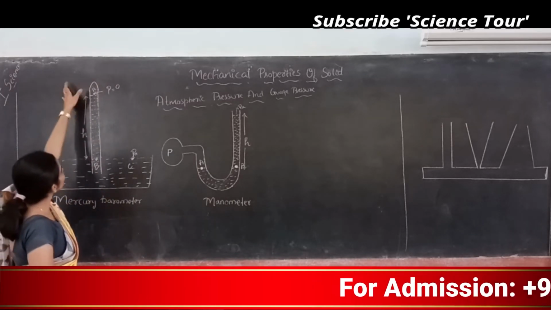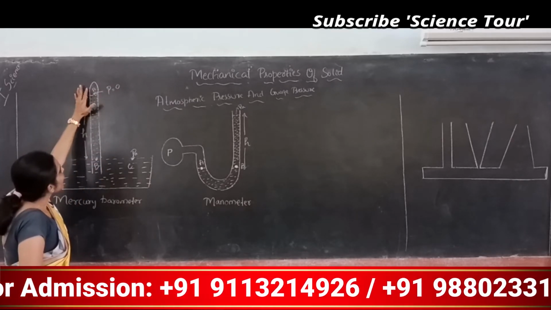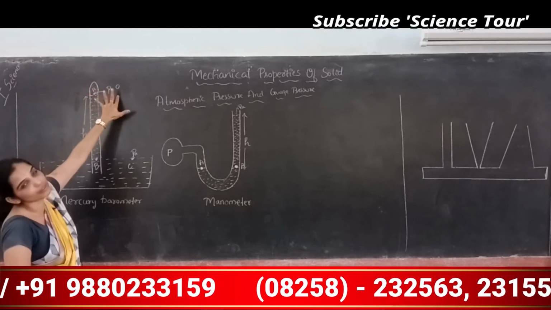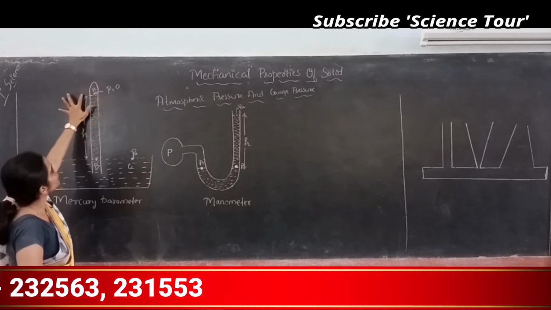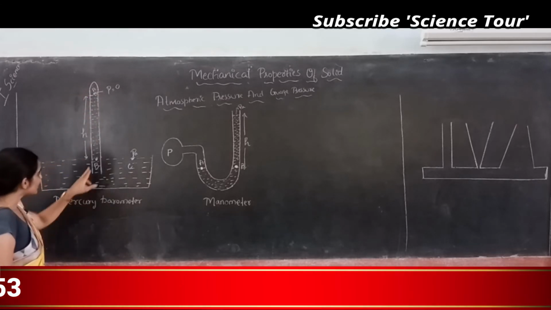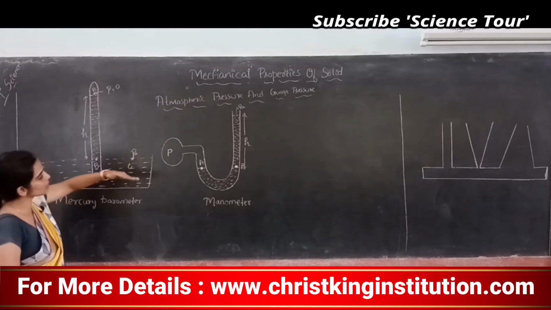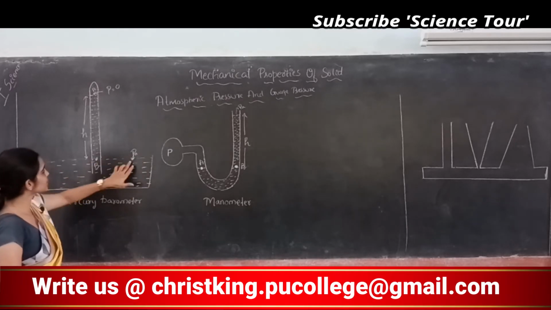So I consider the pressure at A as 0, because A has only vapor of mercury, there is no mercury there, so the pressure at A is 0. So the pressure here on the top is also 0. Now I consider a point B and point C. Point C is the surface of the mercury in the container. Point B is at the same level.